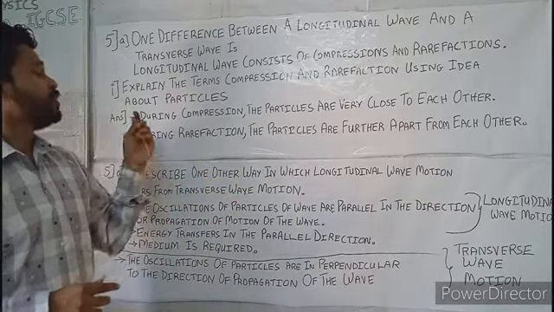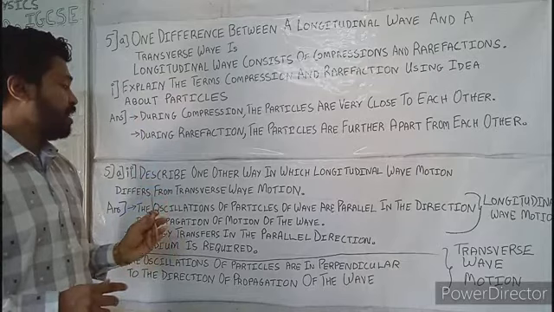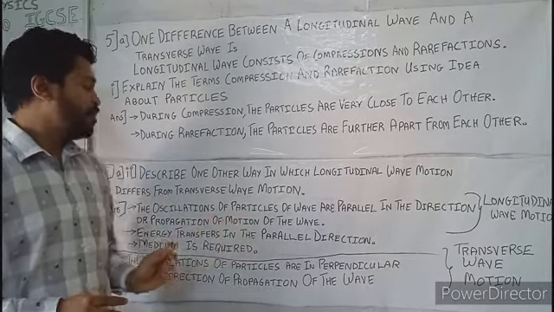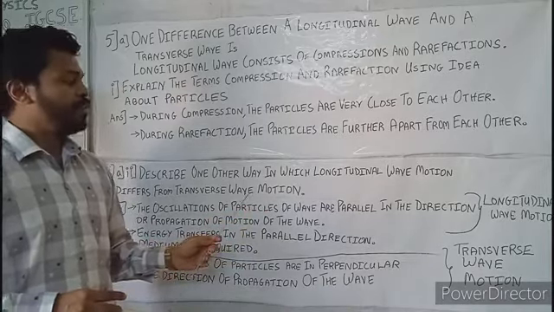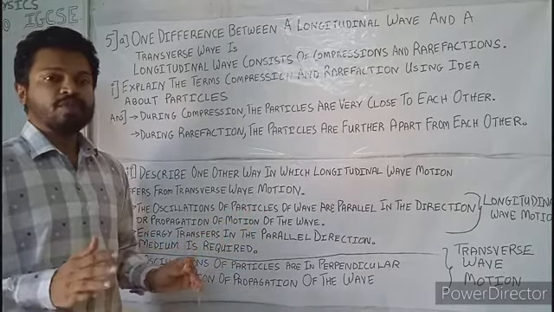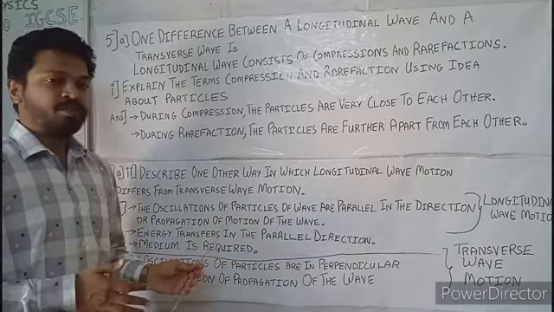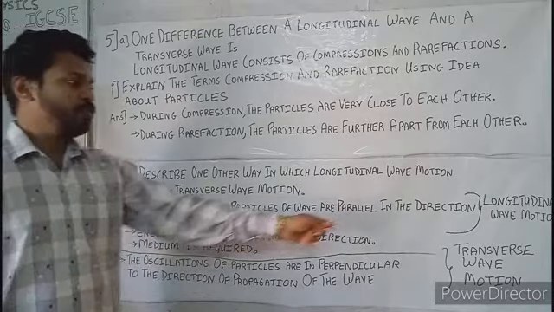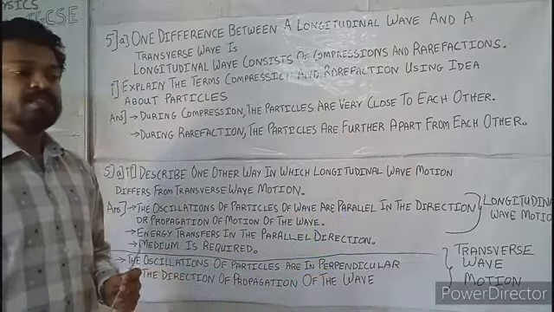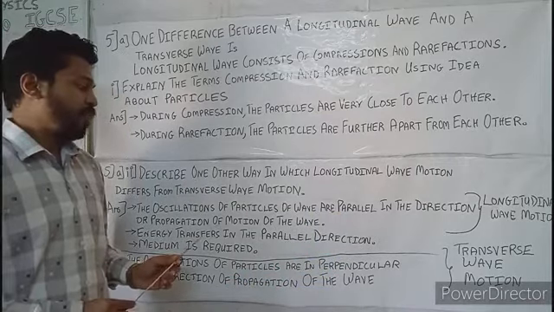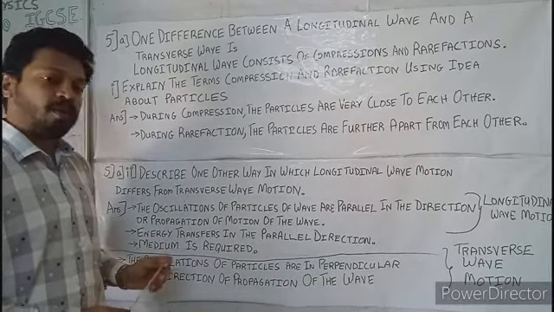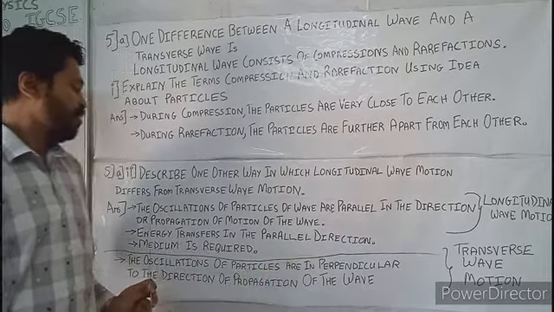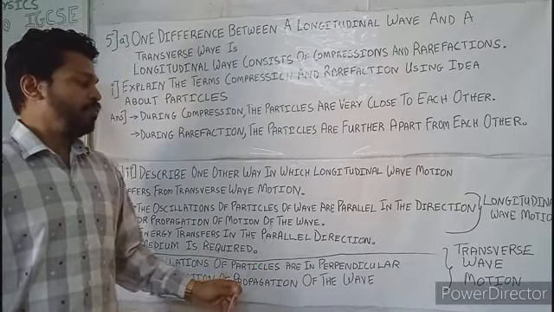Now coming to the fifth question, A, the second part: describe one other way in which longitudinal waves differ from transverse waves. In short, you have to distinguish between the longitudinal wave and the transverse wave. Here three parameters about longitudinal waves are given. The first parameter is the oscillations of the particles. It can be written: the oscillations or vibrations of the particles of the wave are parallel to the direction of propagation of motion of the wave.